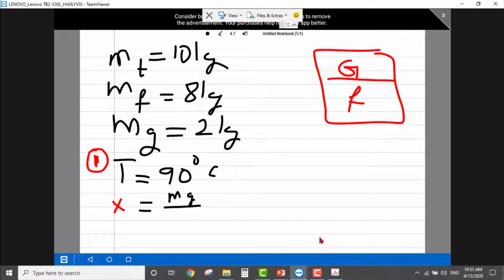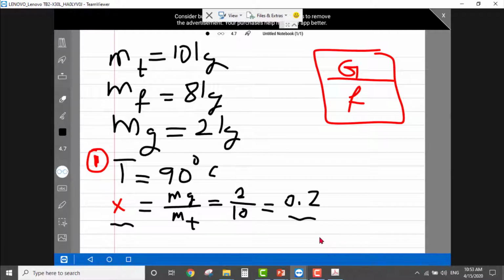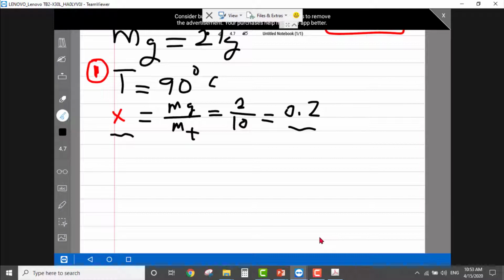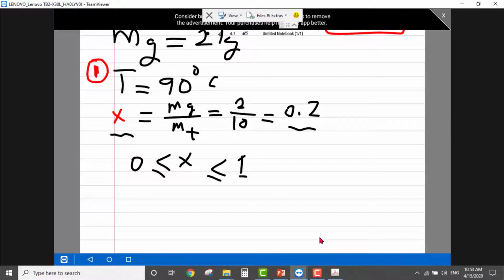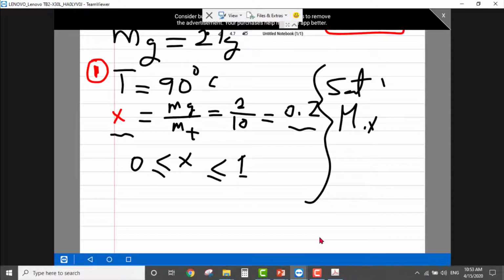Mass of the vapor divided by mass total, and it is equal to 2 divided by 10, so quality equals 0.2.